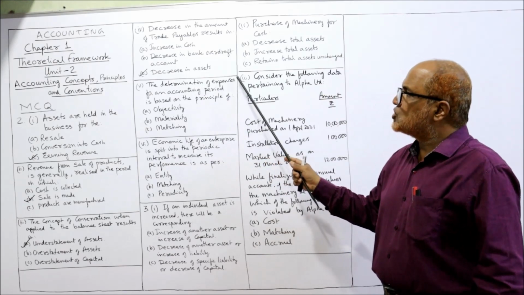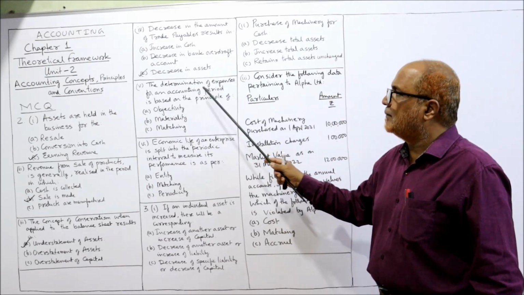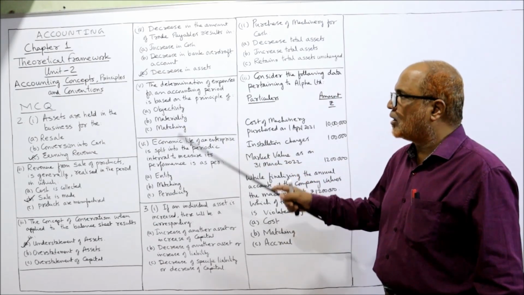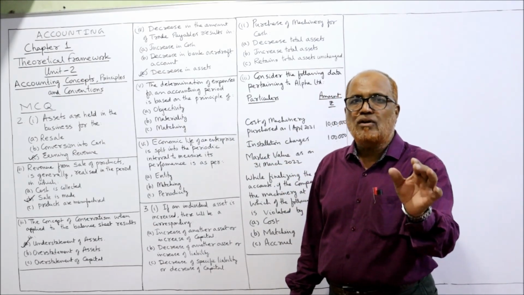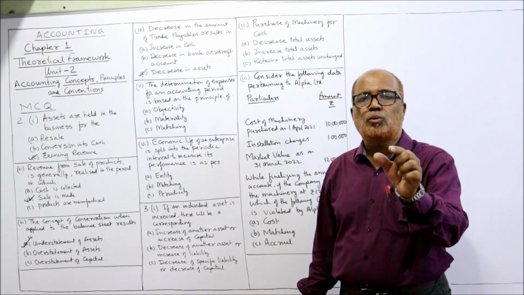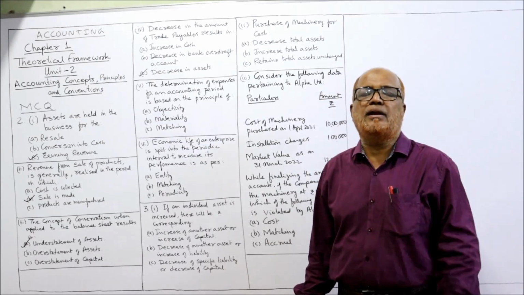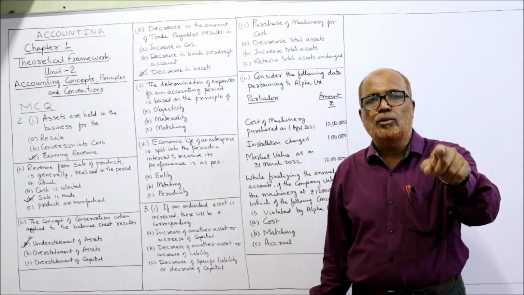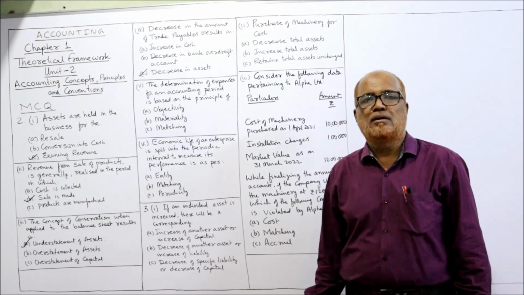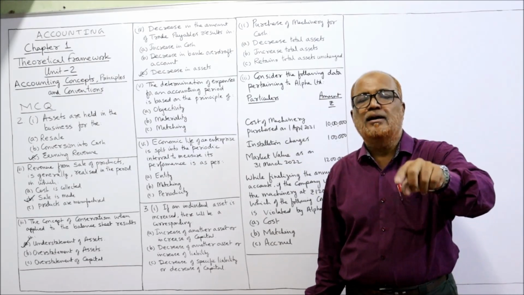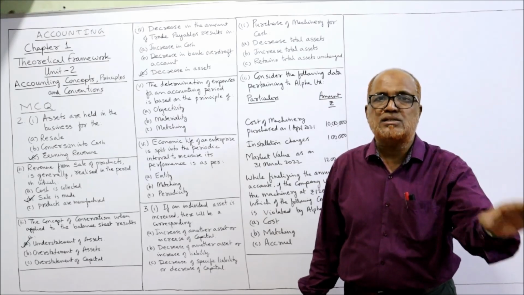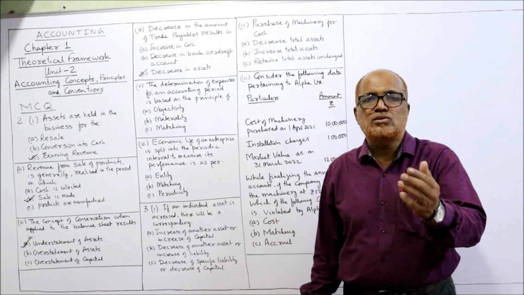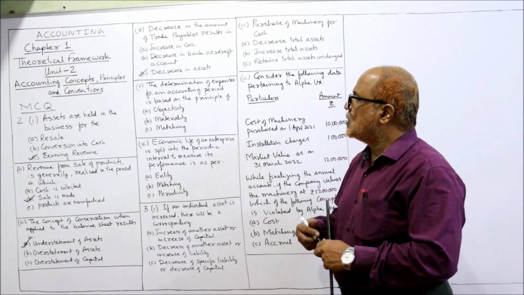Next one, the determination of expenses for an accounting period is based on the principle of objectivity, materiality or matching. The determination of expenses means which expenses should be included during the current period. According to the matching concept, the revenue should be matched with expenses. Always the revenue of the period should be matched with the expenses of the period. So to decide which expenses to be included, it depends on the matching concept. So the answer is C.